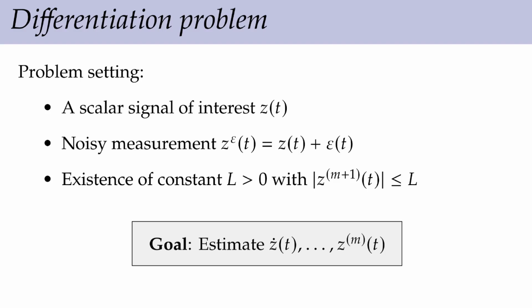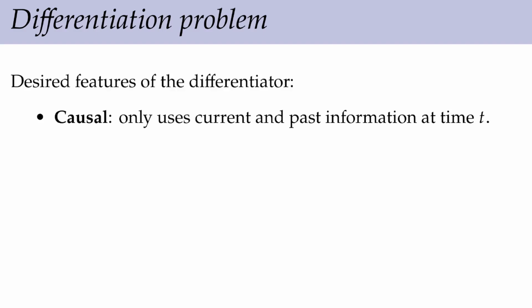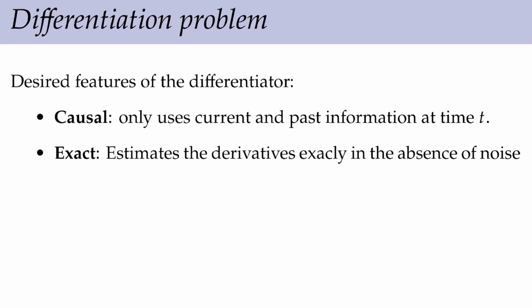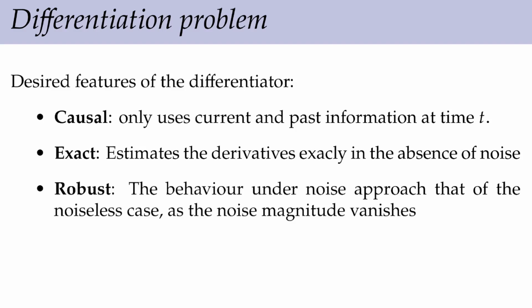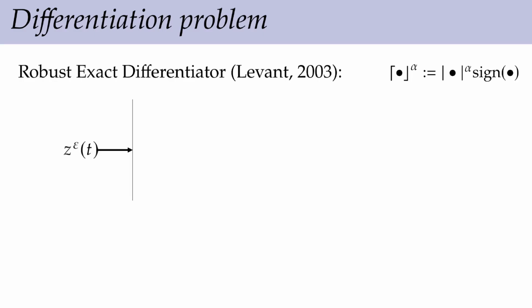And for practicality, we require this differentiator to have the following features. We require our differentiator to be causal, which means that you only use past and current information at time t. You also require it to be exact, which means that you obtain the derivatives exactly in the absence of noise. We also want it to be robust, which essentially means that under noise, the estimations stay close to the true derivatives. The differentiator proposed by Levant has precisely these properties.